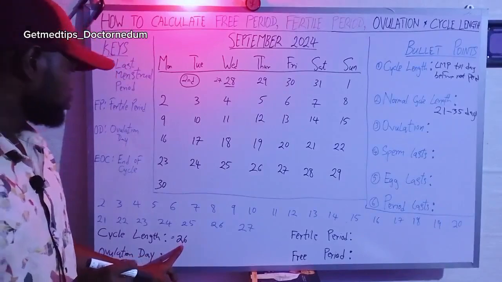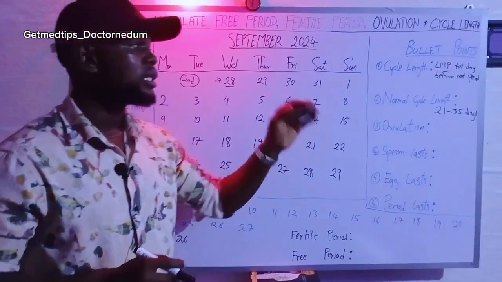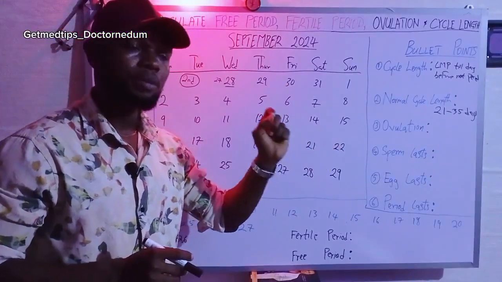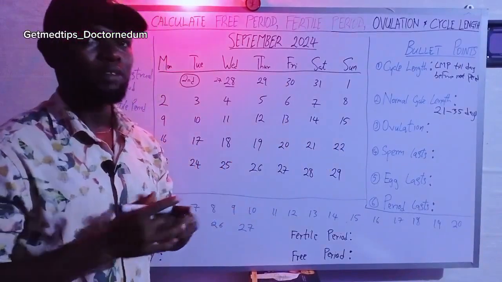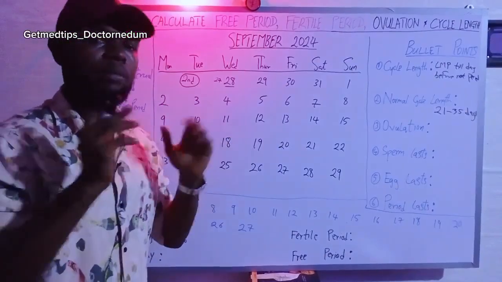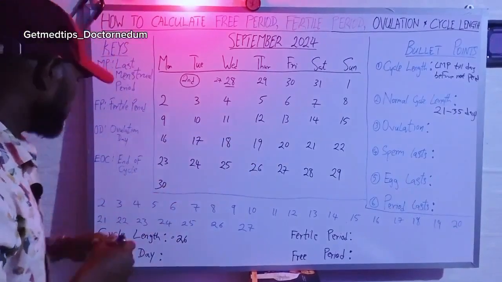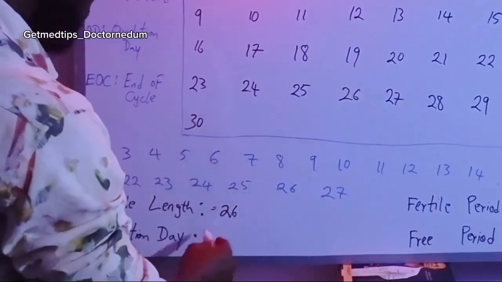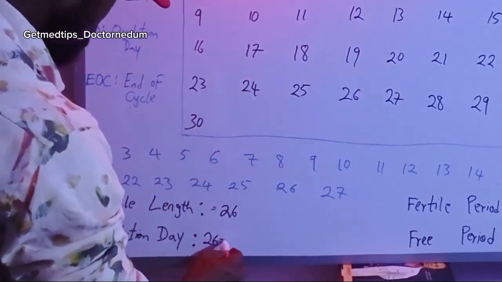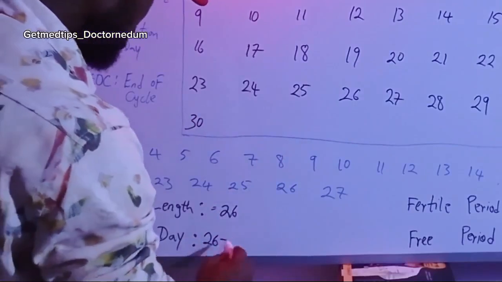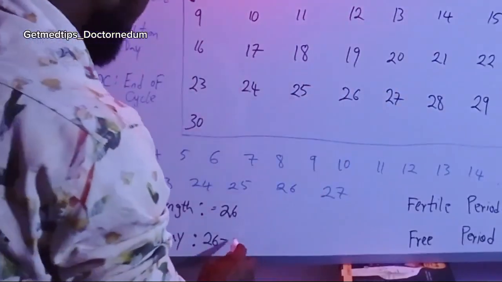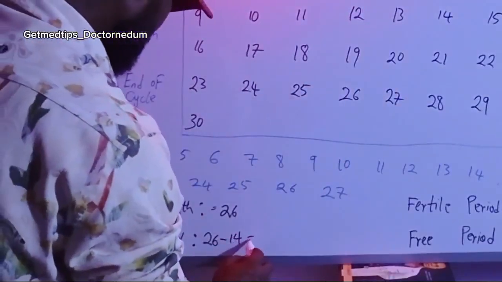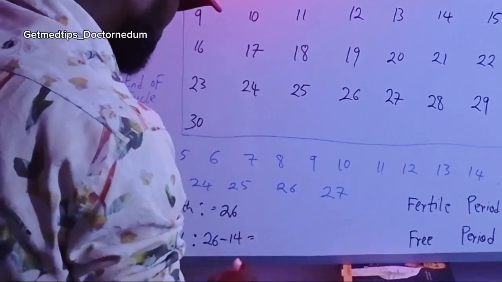That is the number of days from 14 days till the last day of the cycle length. That is ovulation. Okay, so if we say that, that means cycle length is 26. So we are going to do 26 minus 14 from the definition, and by so doing we are going to get 12.